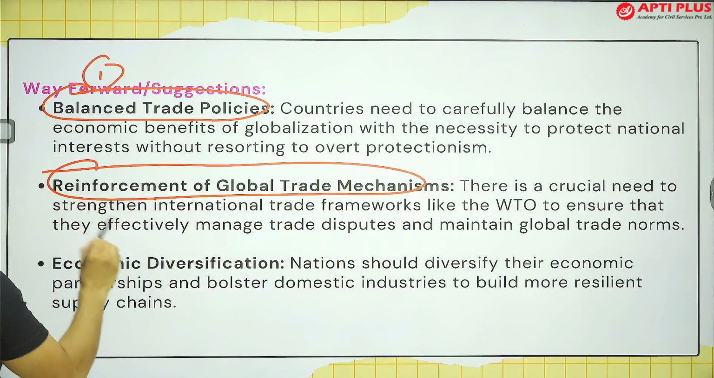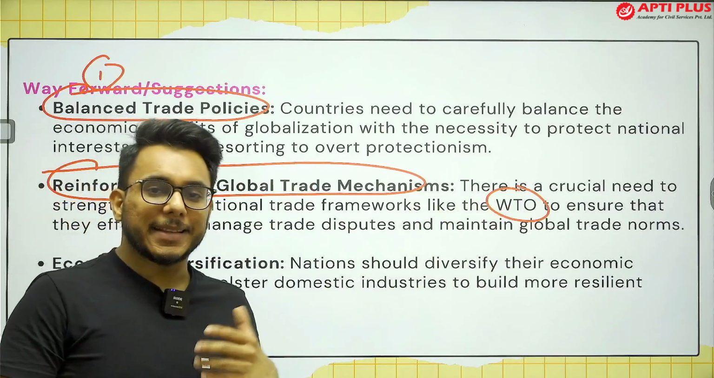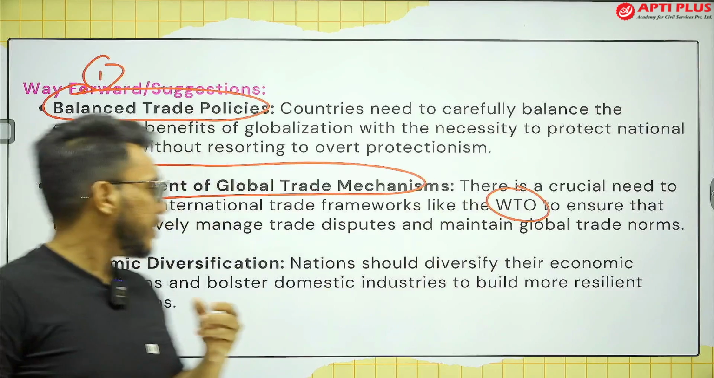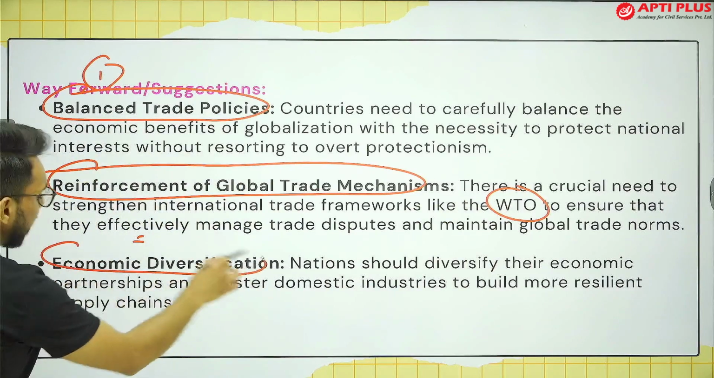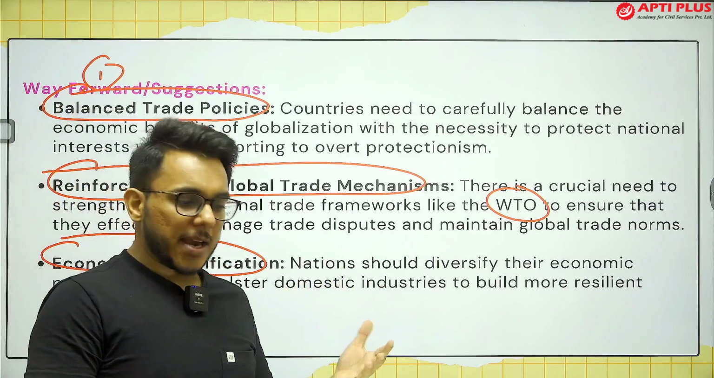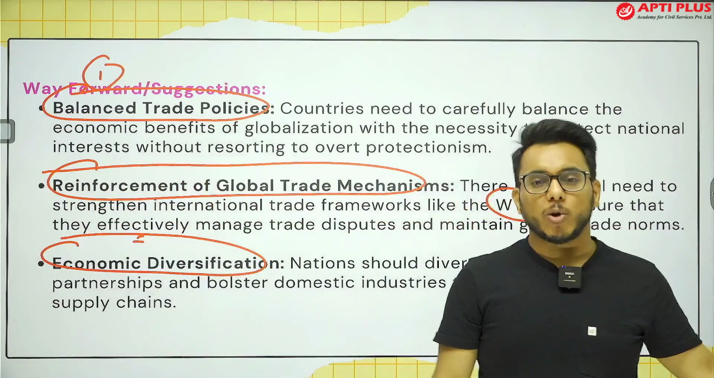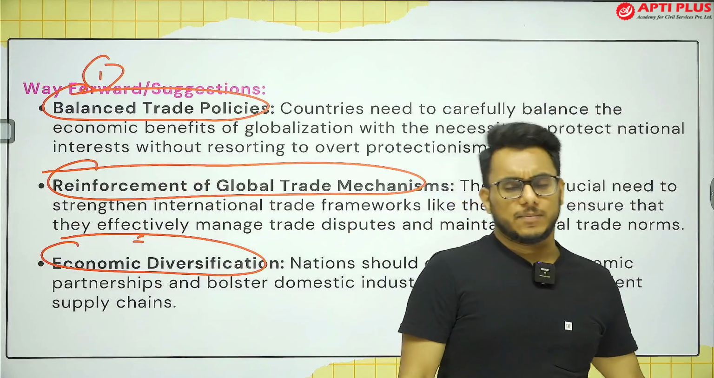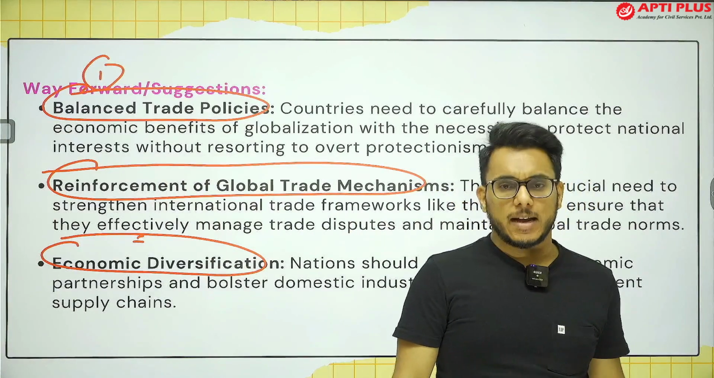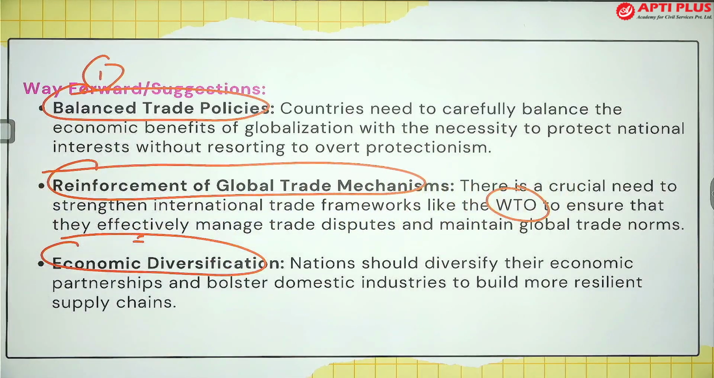Understand that WTO-like bodies need to be empowered so that they can address such disputes if they arise. And finally, countries need to go for economic diversification. Rather than being dependent on one country, for example China, they should go for supply chain diversification. When we talk about an alternative to China, it could be India. Fine. So basically, diversification among such countries needs to be done. I hope, guys, this is clear to everyone.